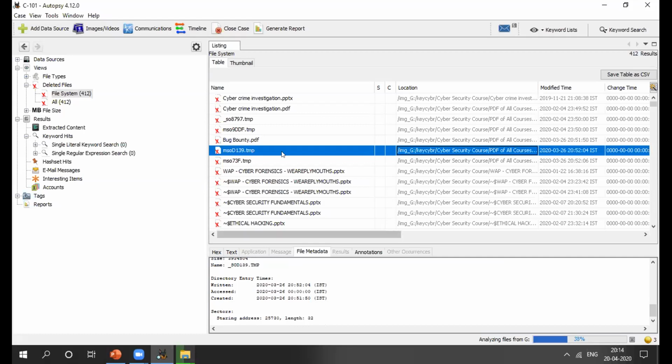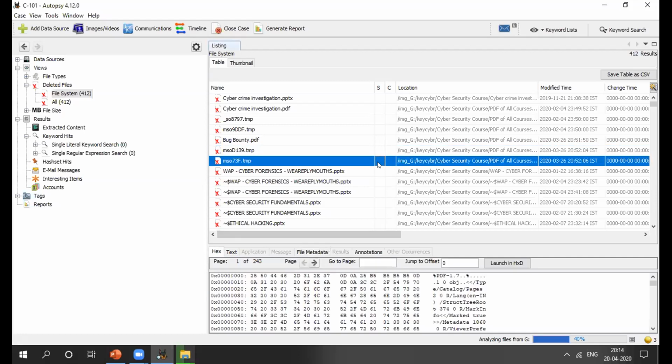So by using Autopsy you will get all your extracted files, right? If you mistakenly delete any of the images from your storage media, from your device, or anything else, you just have to open Autopsy. Then fill in your credentials, that is case number, name, email, etc. Then go to add data source. Then select local disk if you want to use it. So I'll put in my pen drive.